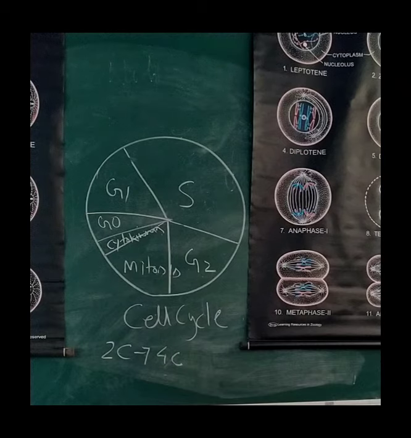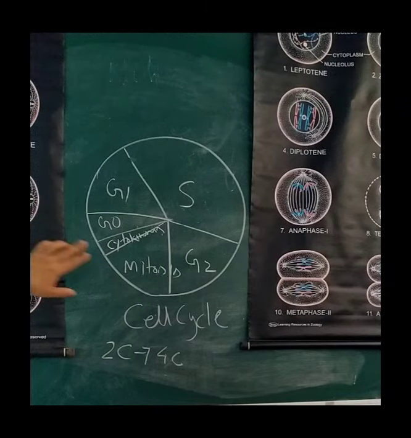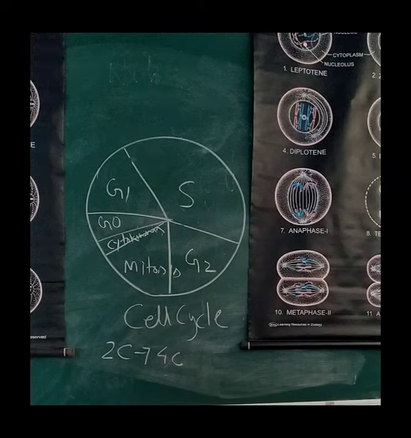In case of animal cell during S phase, DNA replication begins inside the nucleus and duplication of centriole takes place in the cytoplasm. Now, G2 phase, gap 2, this is the post-synthetic or pre-mitotic phase. Here the synthesis of DNA stops and proteins required for mitosis are being synthesized. That is the G2 phase. Next one is M phase or mitosis phase.